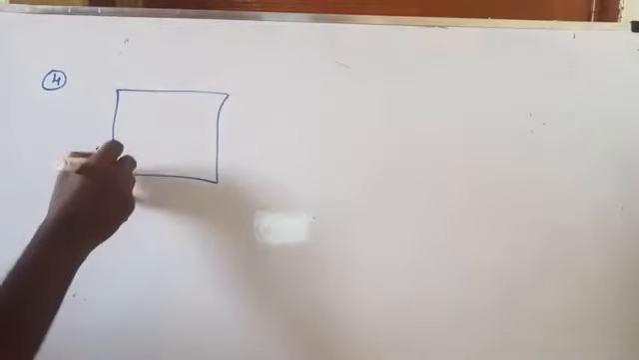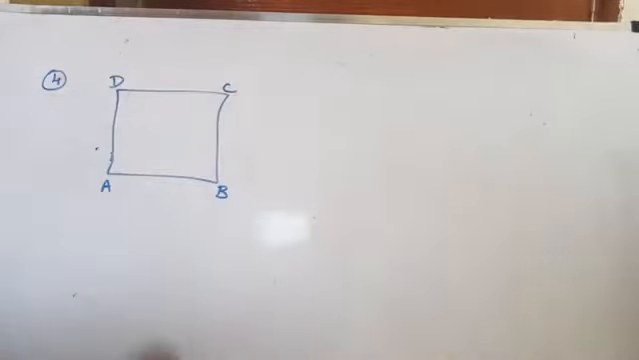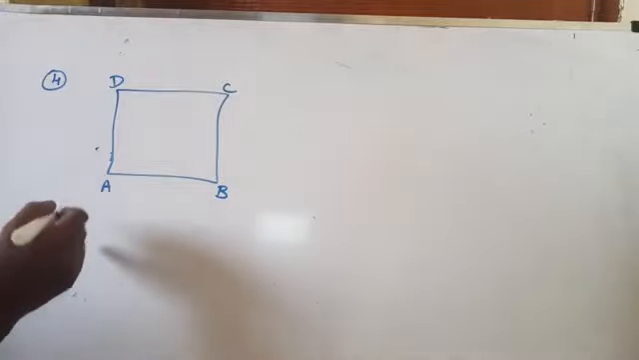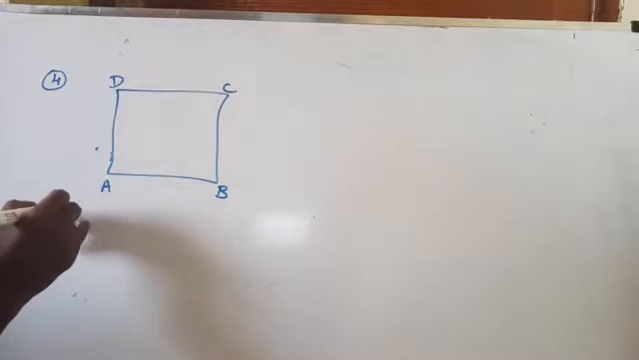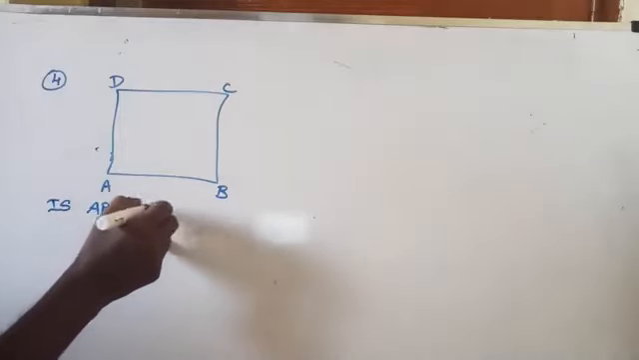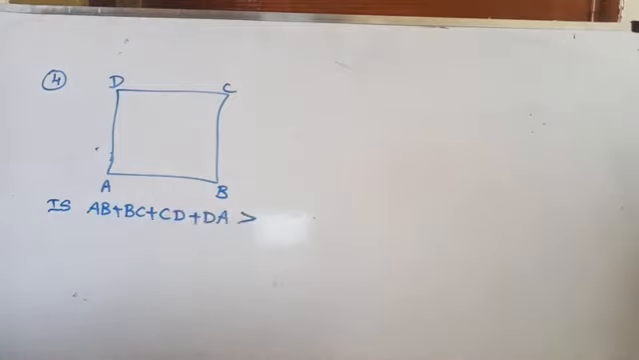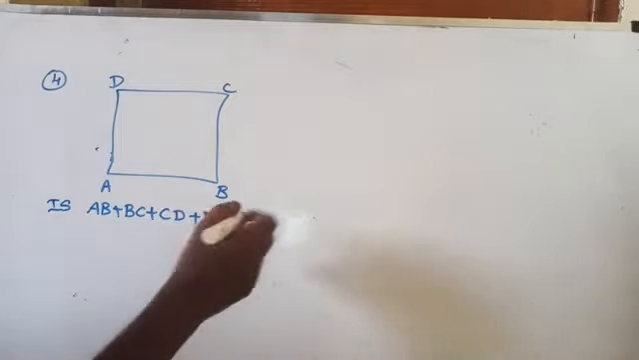ABCD is a quadrilateral. What is meant by quadrilateral? A four-sided polygon is called a quadrilateral. Now, ABCD is a quadrilateral. You have to prove that AB plus BC plus CD plus DA is greater than AC plus BD.